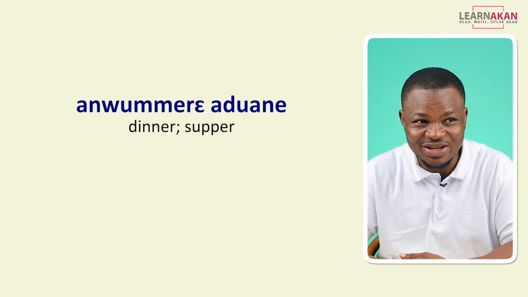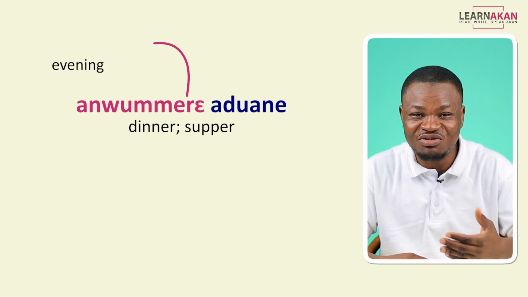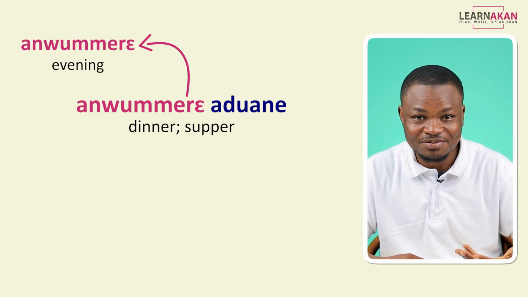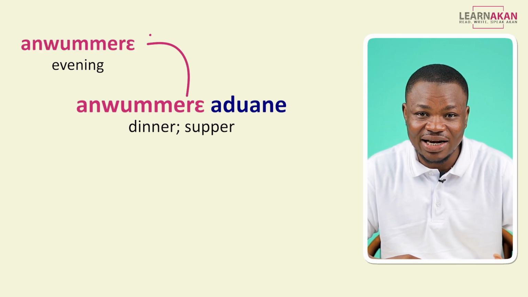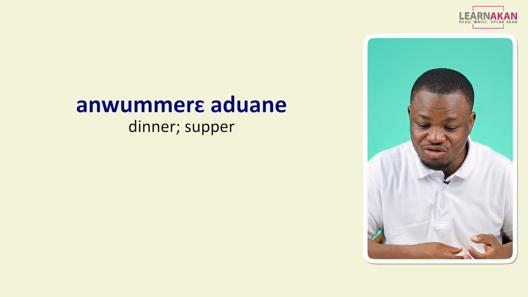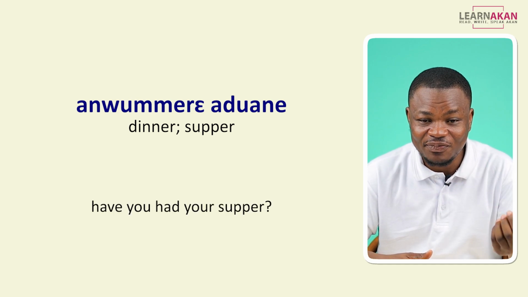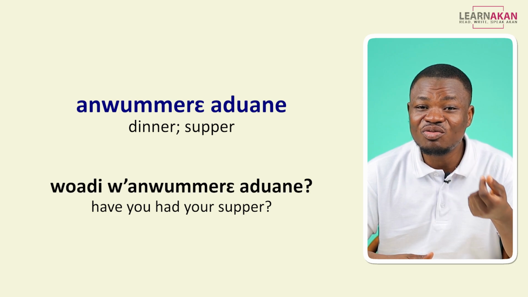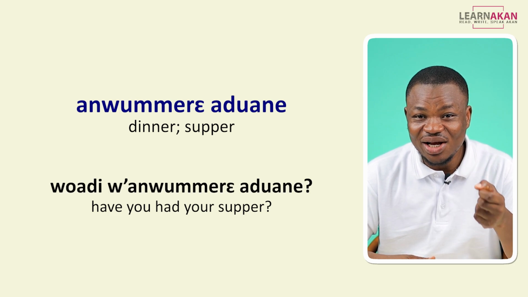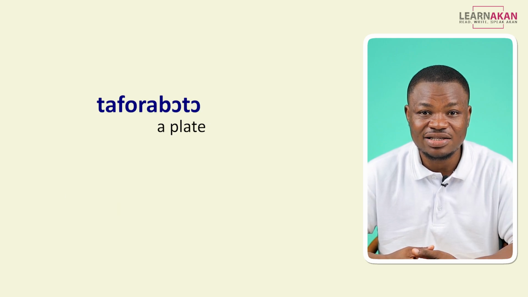Supper or dinner is enyumre aduane. Again, from that same lesson, we have evening as enyumre. So enyumre aduane is the food that you eat in the evening. If I want to ask, have you had your supper, I can ask: Wo didi enyumre aduane?